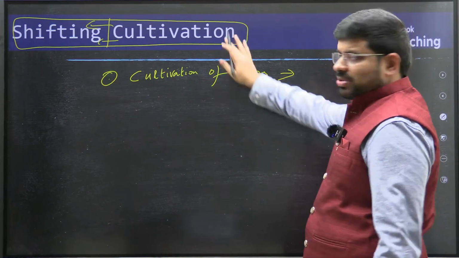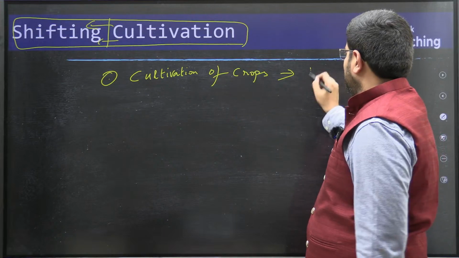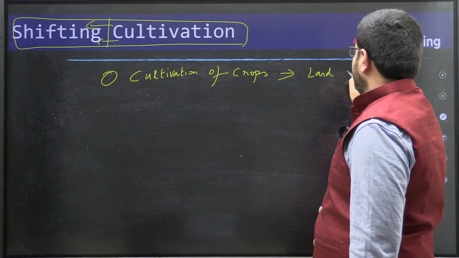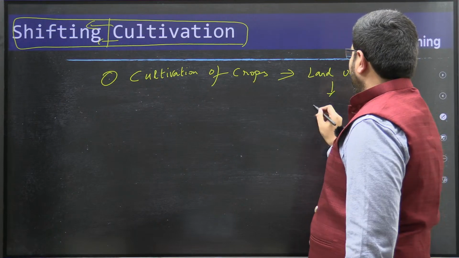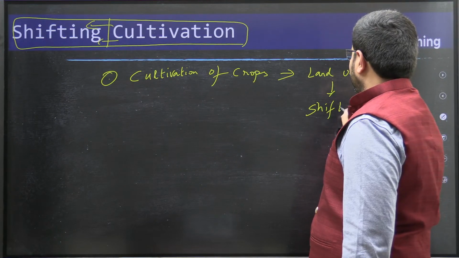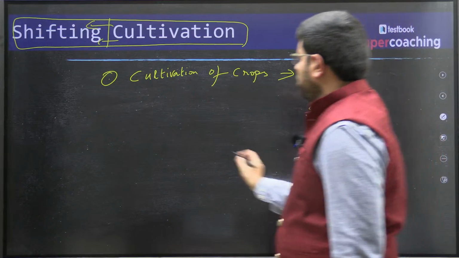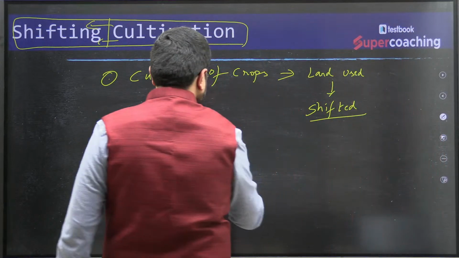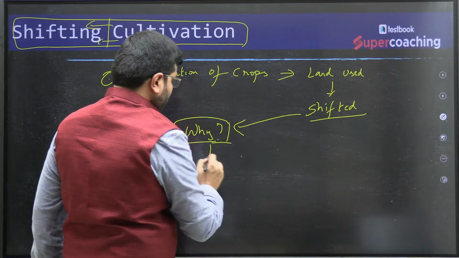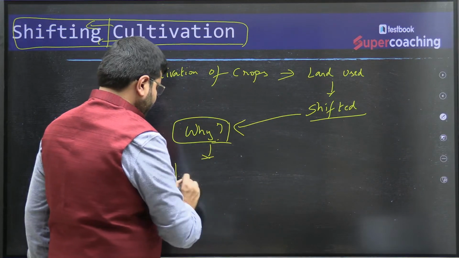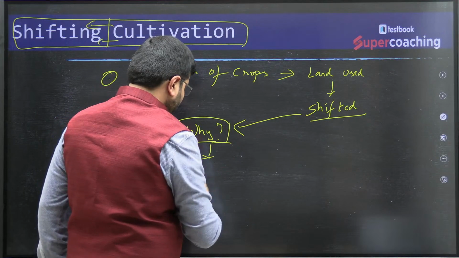Cultivation of crops is there, but the land which we use is frequently shifted. Then you need to ask the question why. Why is it shifted? The reason is simple: to get more fertility.